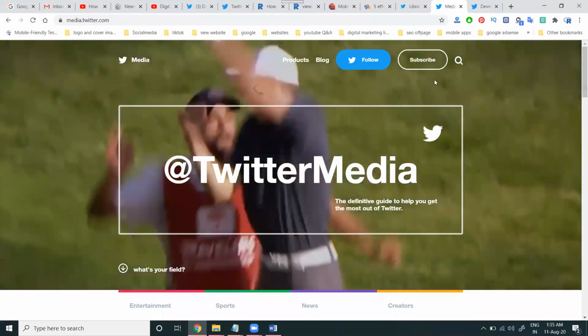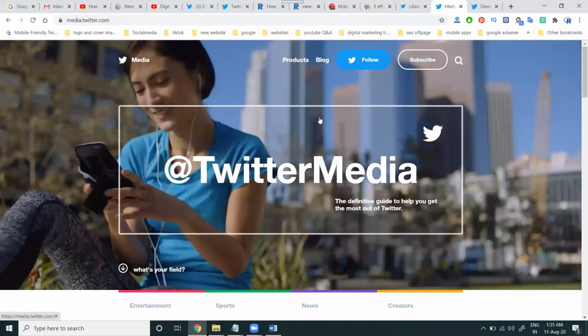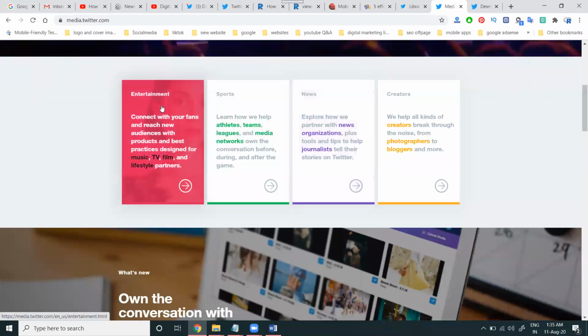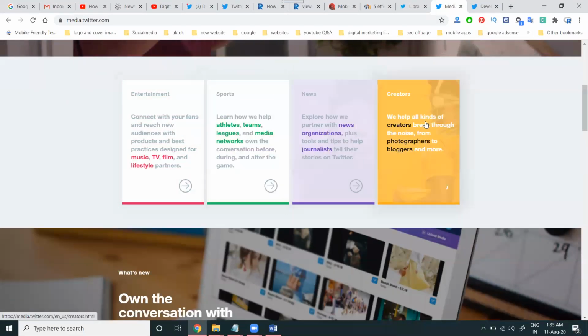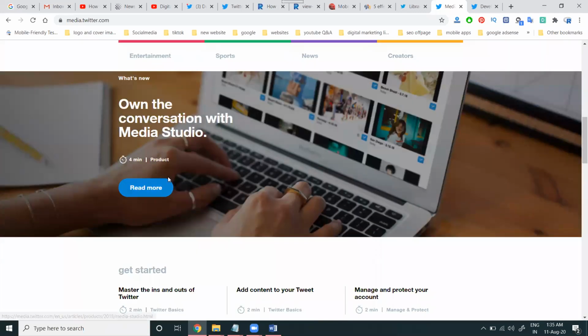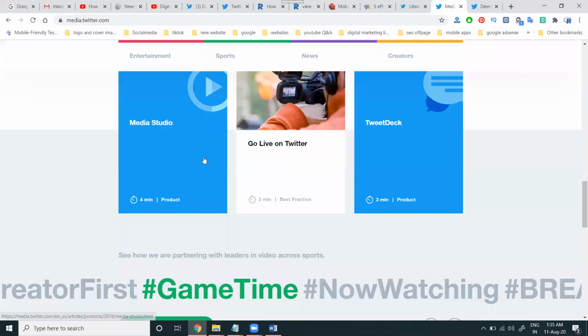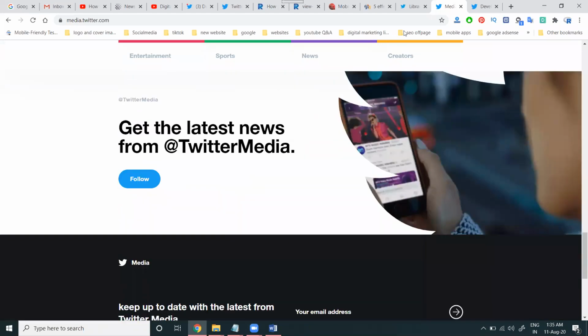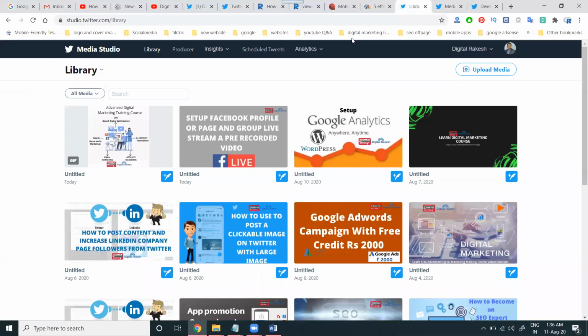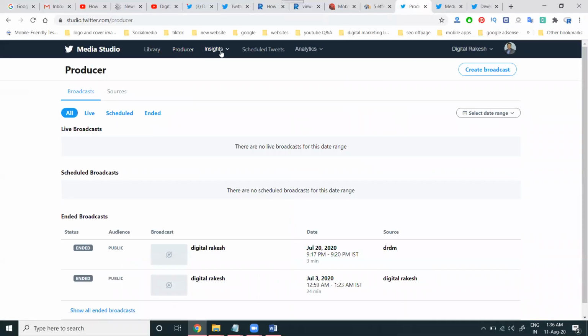This is completely for the media sector. How will we promote Twitter media? This will all be entertainment, sports, news, creators. All this will be read for every option. So what updates will be given? If any features do not appear, everything will be checked in this option here. Second is the media library. That is Studio, Producer, Insight, Schedule Post. These are all the options.